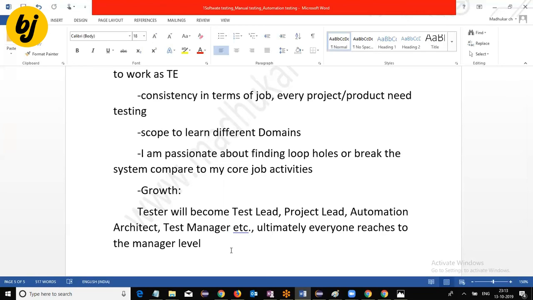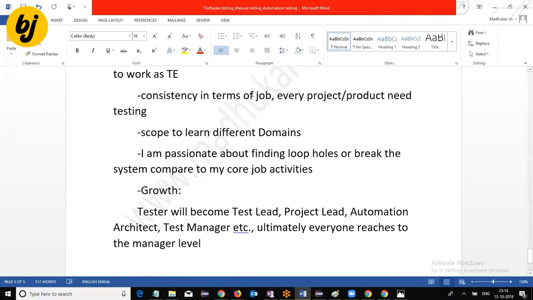He changed his company and now got a job as a test manager. He was my student almost 10 years back. So growth is there as a test engineer, right? These are the reasons why we prefer software testing as a career.